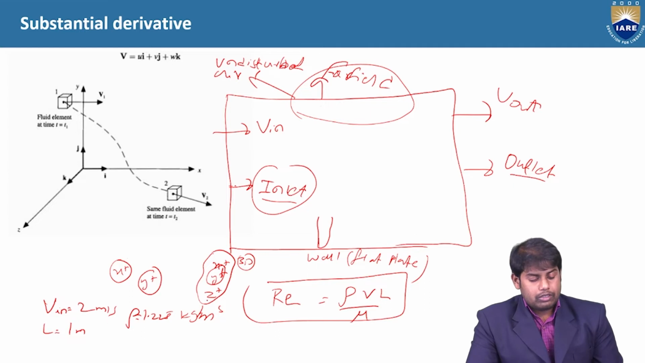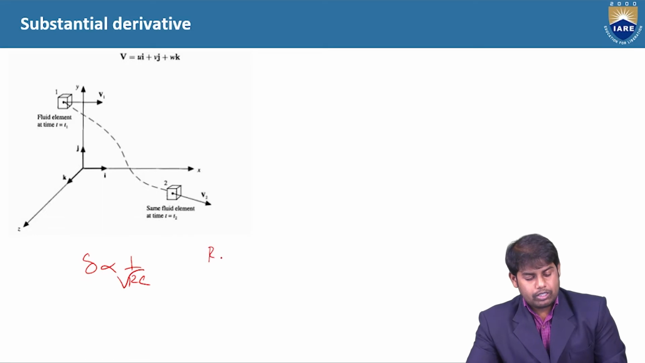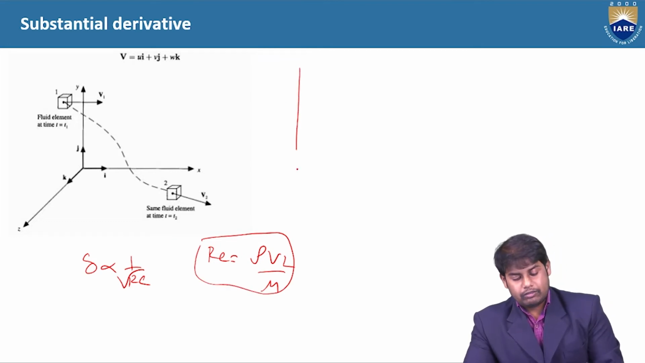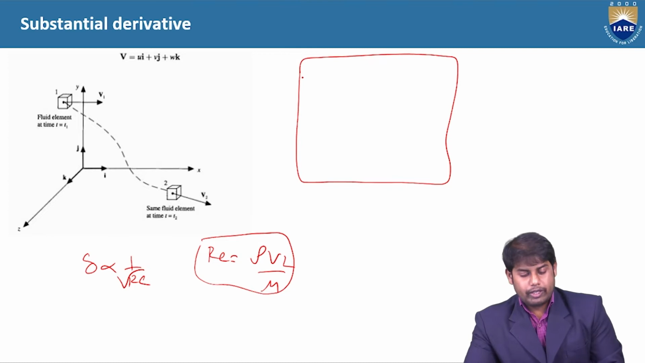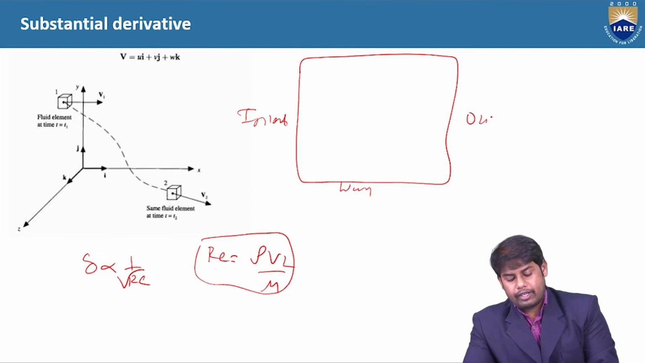Why? Because we are discussing the thickness of the boundary layer, which is inversely proportional to the square root of the Reynolds number. So the Reynolds number is nothing but rho V L by mu. And we have this as a domain: we have the wall here, and we have the inlet, the outlet, and the far field.